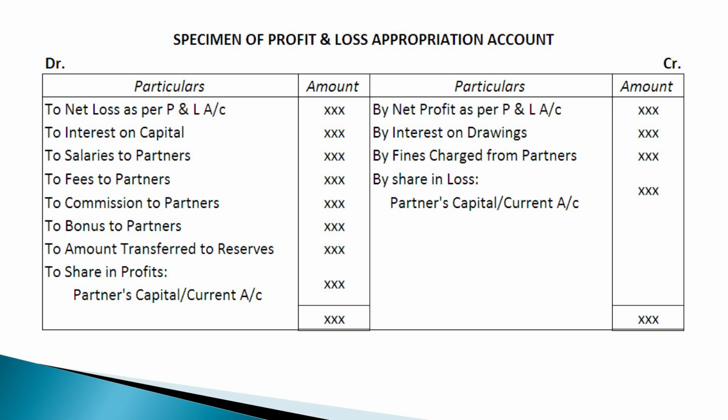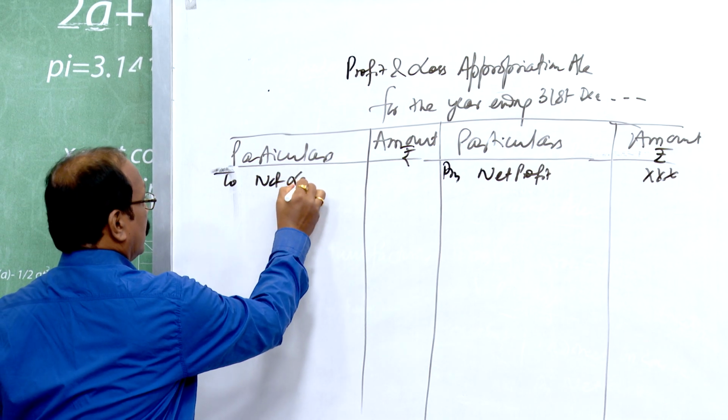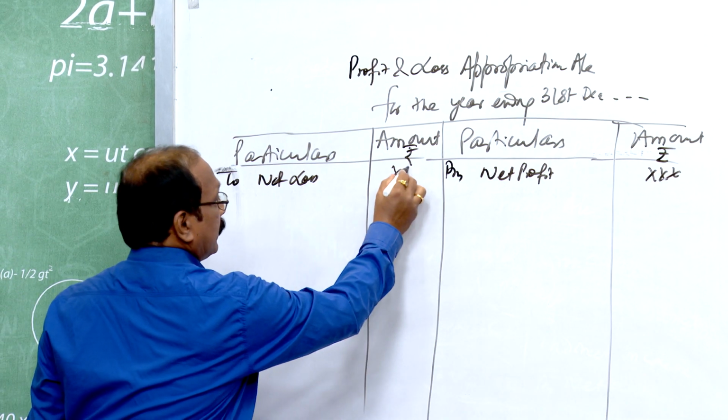In case the organization has a net loss, that appears on the credit side of the profit and loss account, and in this appropriation account you have to show it on the debit side as to net loss, if it is there.